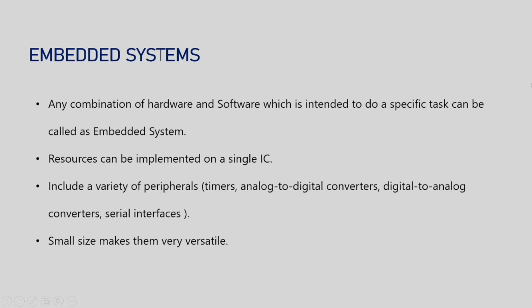Embedded systems. Any combination of hardware and software which is intended to do a specific task can be called an embedded system. Resources can be implemented on a single IC, including a variety of peripherals like timers, analog to digital converters, digital to analog converters, and serial interfaces. Small size makes them very versatile.